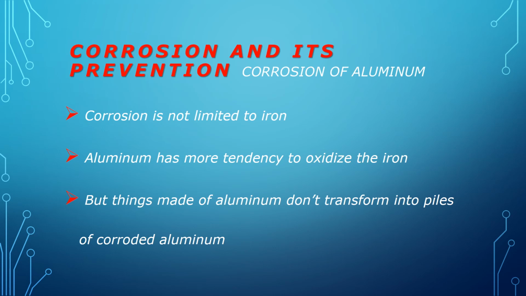While this does not happen in case of aluminium, rather a strong layer of aluminium oxide is formed outside the aluminium and this layer further prevents corrosion. Iron gets corroded or rusted and with the passage of time it converts into heaps or piles of corroded iron, while this does not take place in case of aluminium.